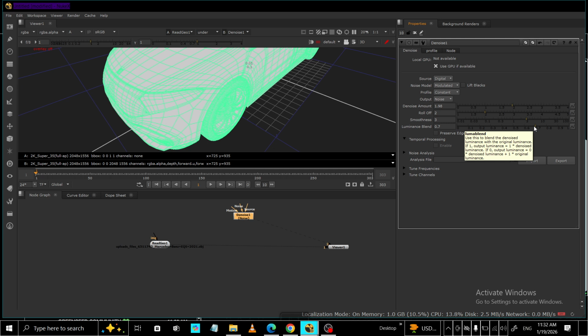If your version includes temporal options, enable them for footage where noise flickers across frames. Temporal denoising can stabilize the image over time. Just keep an eye on motion to avoid ghosting.